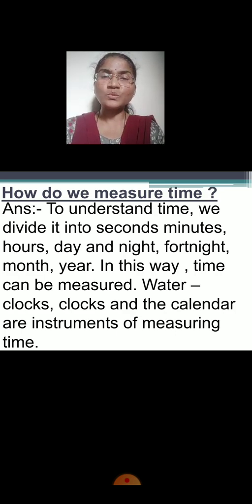Now, what are the instruments we use for measuring time? See, water clocks, and the calendar and an hourglass. These are the instruments which we use for measuring time. Okay, children, I repeat, water clock, calendar, and hourglass. These are the instruments we use for measuring time. Okay, we are going to see these instruments now.